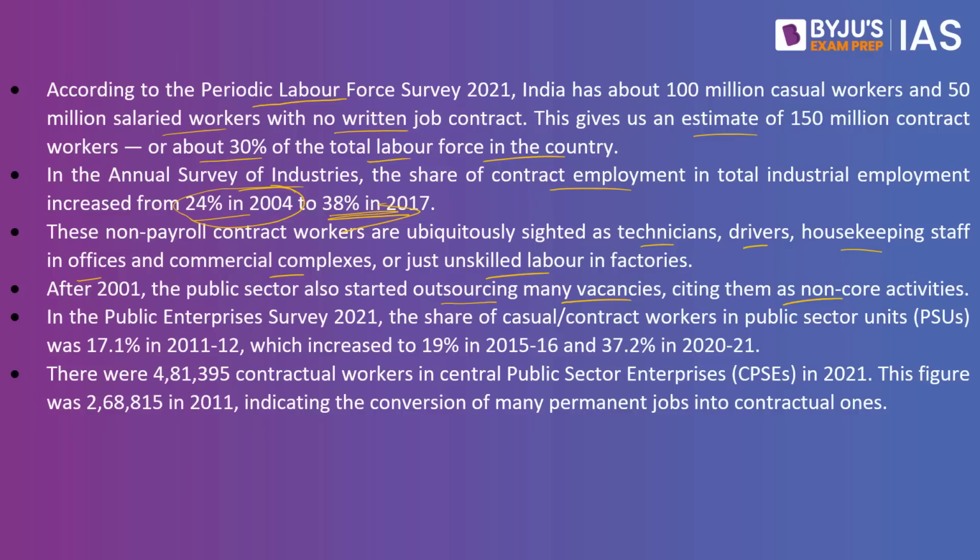In the public enterprises survey of 2021, the share of casual or contract workers in public sector units was 17.1% in 2011-12, which increased to 19% in 2015-16 and 37.2% in 2020-21. There were about 4,81,395 contractual workers in central public sector enterprises in 2021. This figure was 2,68,850 in 2011, indicating the conversion of many permanent jobs into contractual ones.